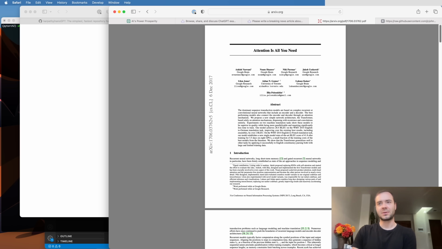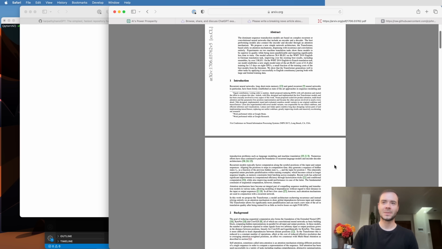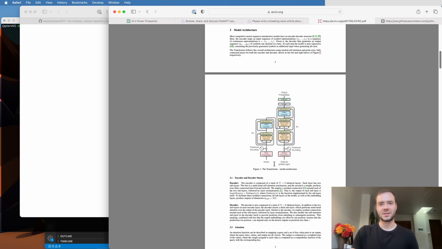If you read this paper, it reads like a pretty random machine translation paper, and I think that's because the authors didn't fully anticipate the impact that the transformer would have on the field. This architecture that they produced in the context of machine translation ended up taking over the rest of AI in the next 5 years. With minor changes, it was copy-pasted into a huge number of AI applications in recent years, and that includes at the core of ChatGPT.